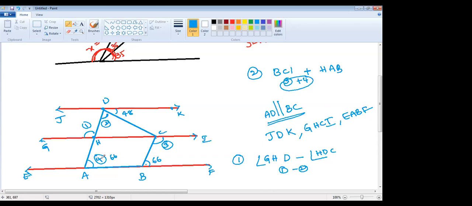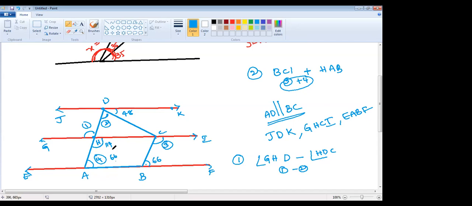If you know angle 4 as 66, what is the other angle here? Any other angle you can find? Yes, ma'am, angle 1. Very good. It's not 66, that's outside. This is supplementary, so it will be 114. 114 plus 66 makes 180.